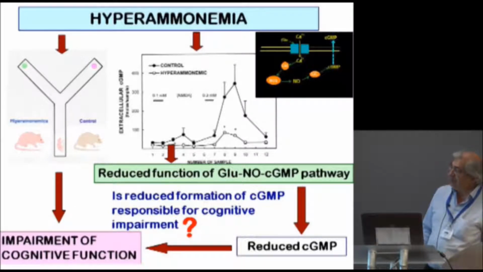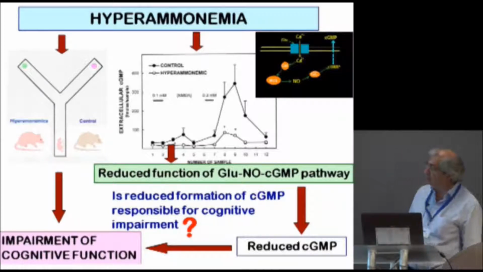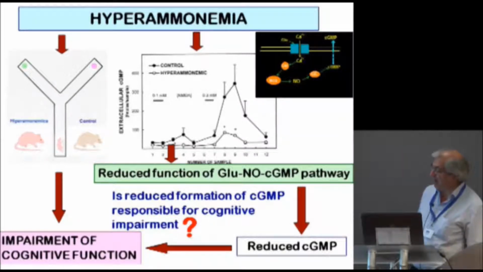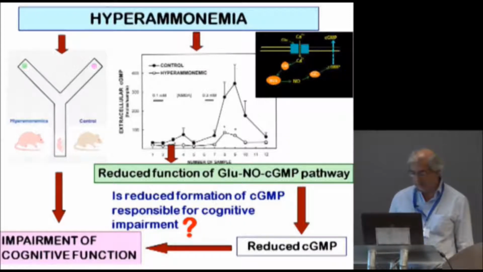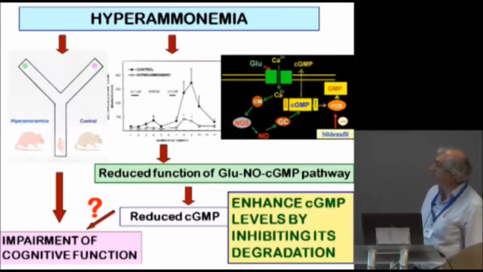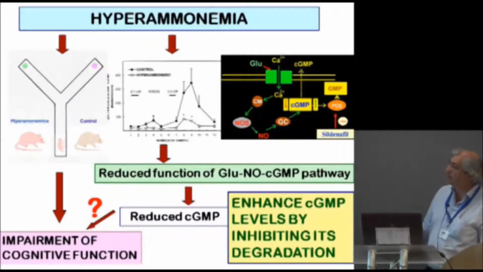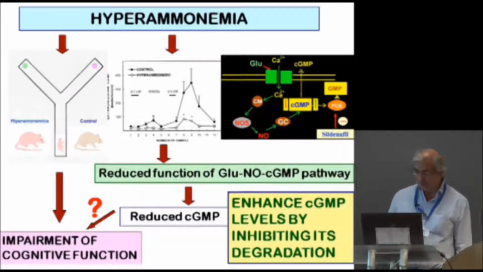Now the question is: is the reduced formation of cyclic GMP responsible for the impairment of the cognitive function? If this is the case, we should be able to restore the ability to learn by restoring the levels of cyclic GMP. We could do this, for example, by inhibiting degradation of cyclic GMP with sildenafil, which inhibits phosphodiesterase 5. This enhances the levels of cyclic GMP and should improve cognitive function.